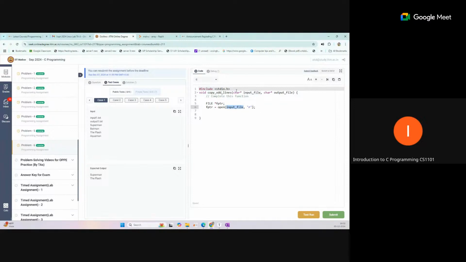So if the input file name is given inside a variable, write it like this. If a fixed name is given for the file, directly open that. Suppose the file name is given as input.txt, then just write it inside a string, input.txt. Then open the file. After that, read the data and write the data into the file. After performing the operation, just close the file.